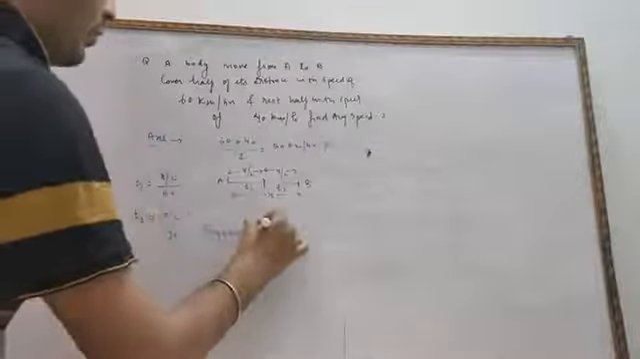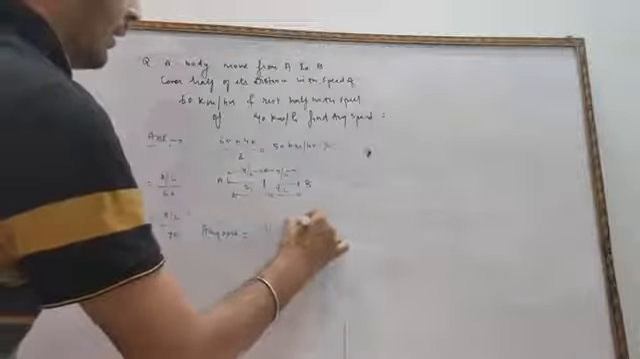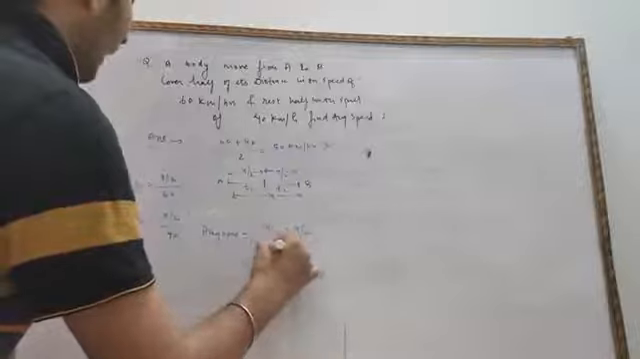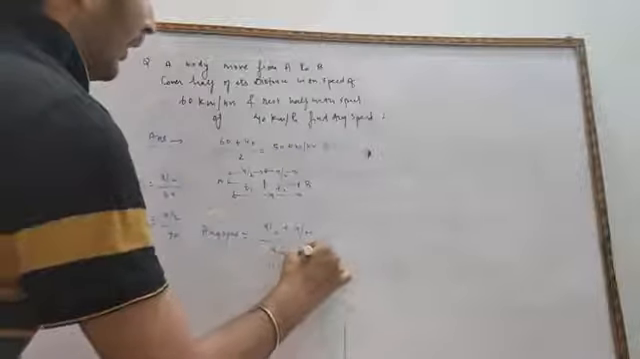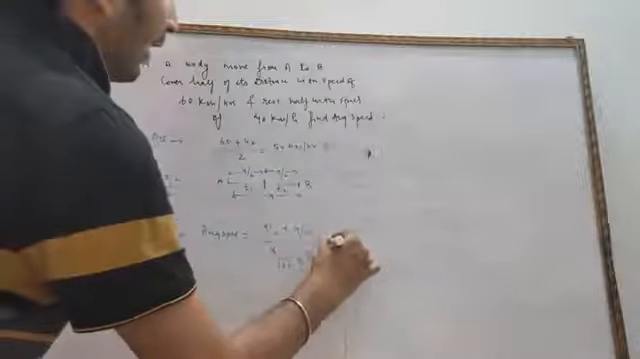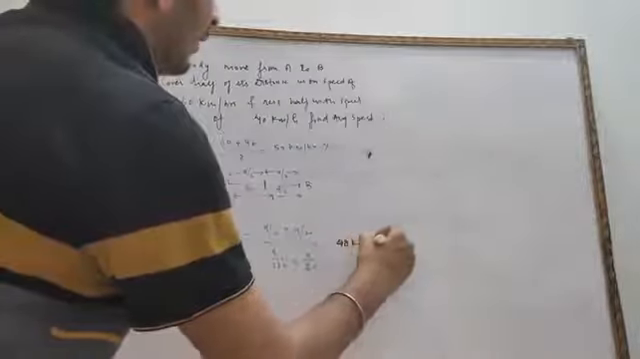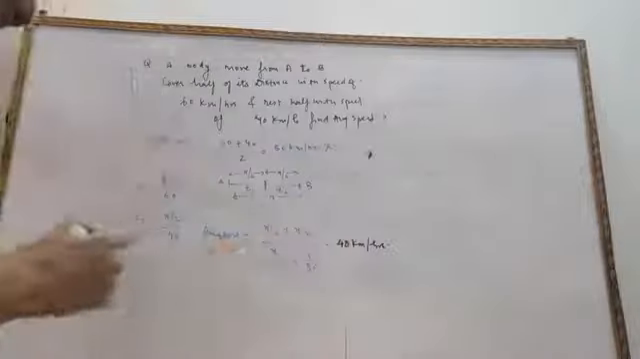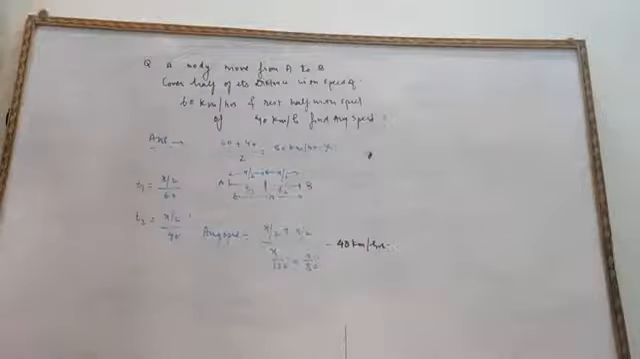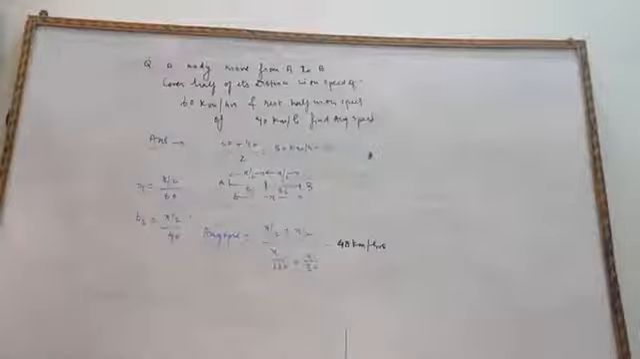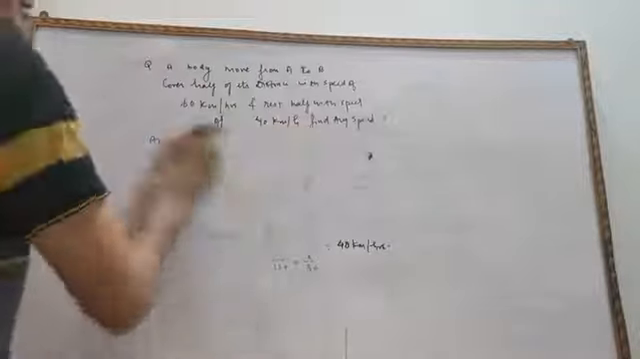The average speed equals total distance covered upon total time taken, x by 120, x by 80. After solving by taking LCM, you will get the answer, that is equal to 48 km per hour. So this is the example of average speed. I hope you all will understand what you mean by average speed, uniform speed, non-uniform speed. Okay, let's move to our another topic, that is the graph.